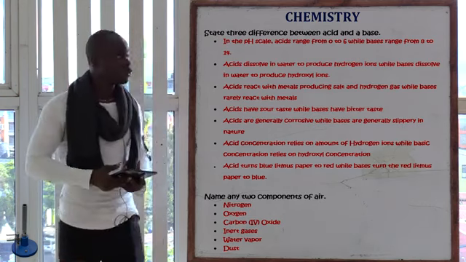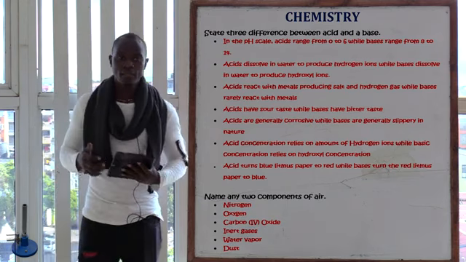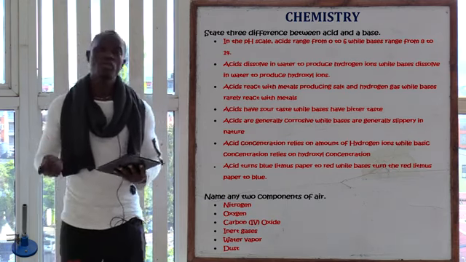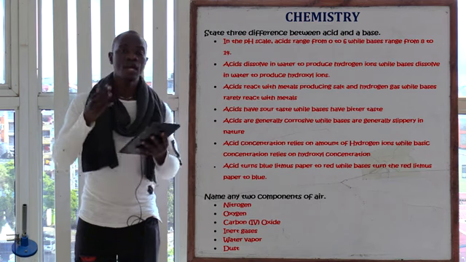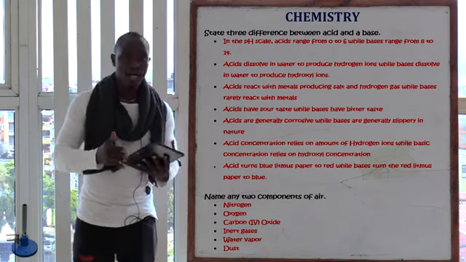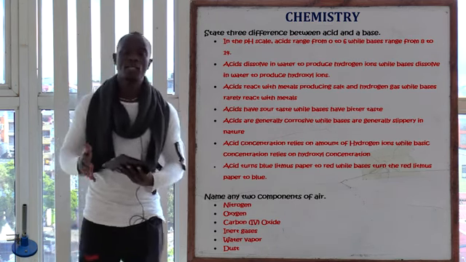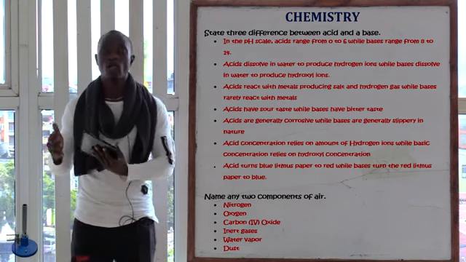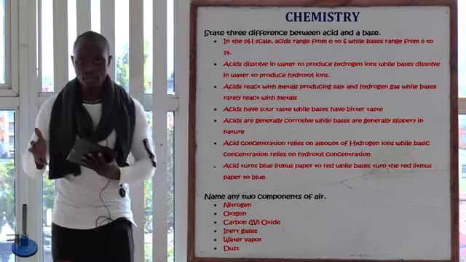Also, let's look at dissolution in water. If we dissolve acid in water, they produce hydrogen ions. And if you dissolve bases in water, they produce hydroxyl or hydroxide ions.